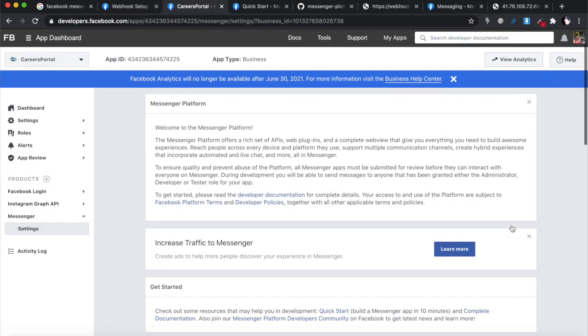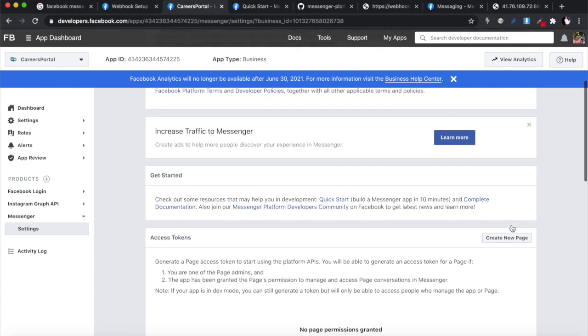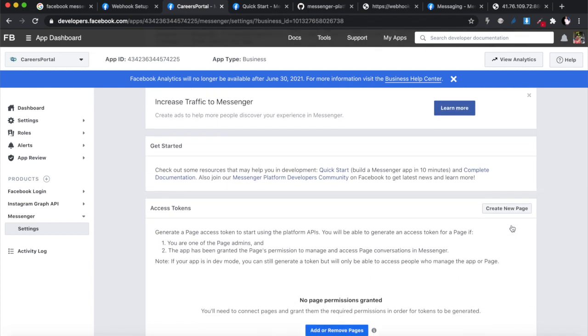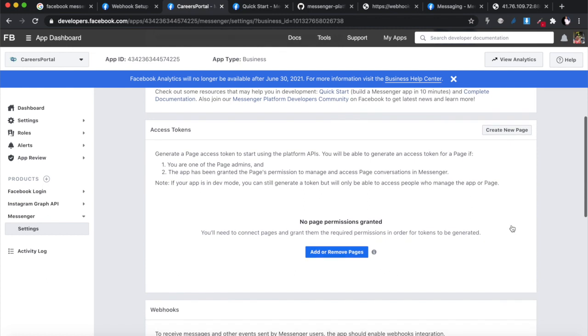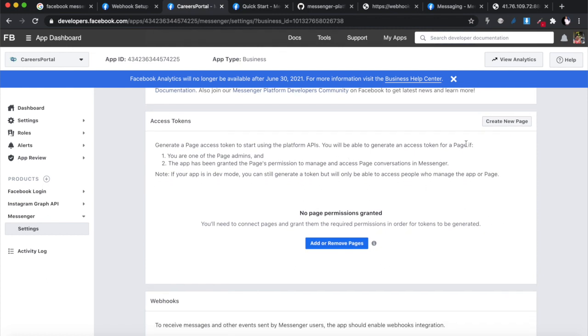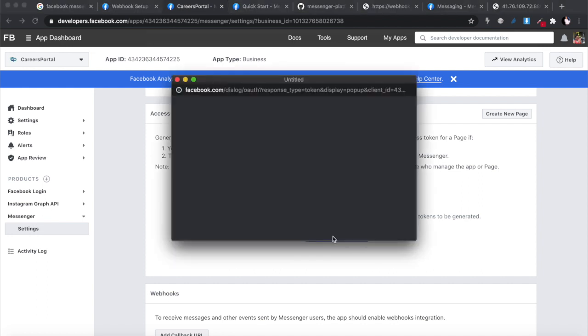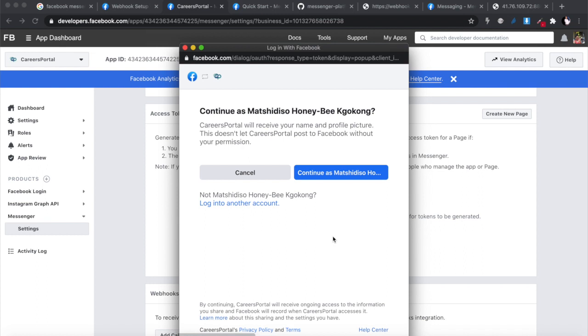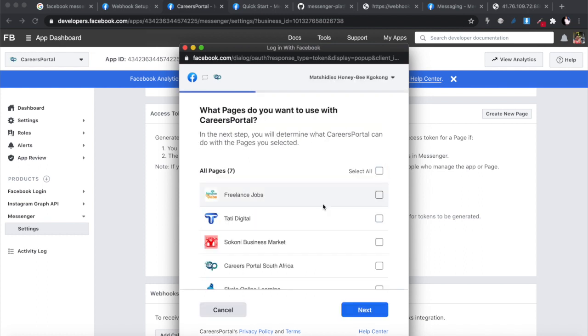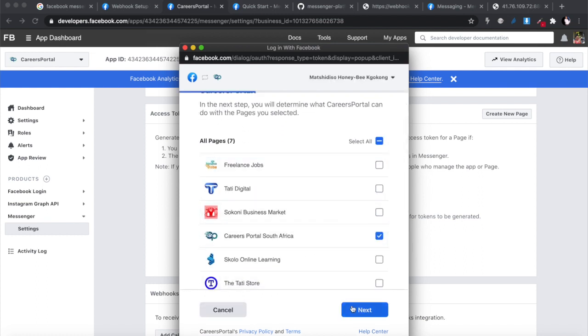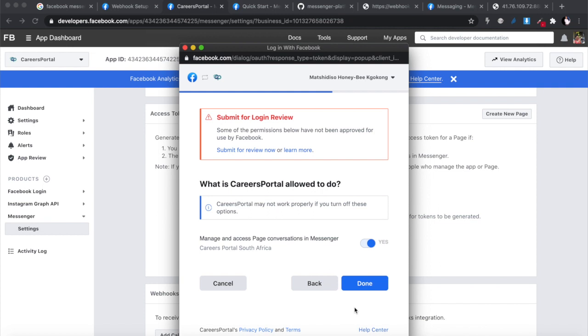Once you've clicked Messenger set up, you need to go to the bottom and get your access token. But before you can get an access token, you need to add a Facebook page to this. So I'm going to click add a page, and then you'll be prompted to log into your Facebook account. I log in, and then I'm going to use the careers portal page for this, and click that.